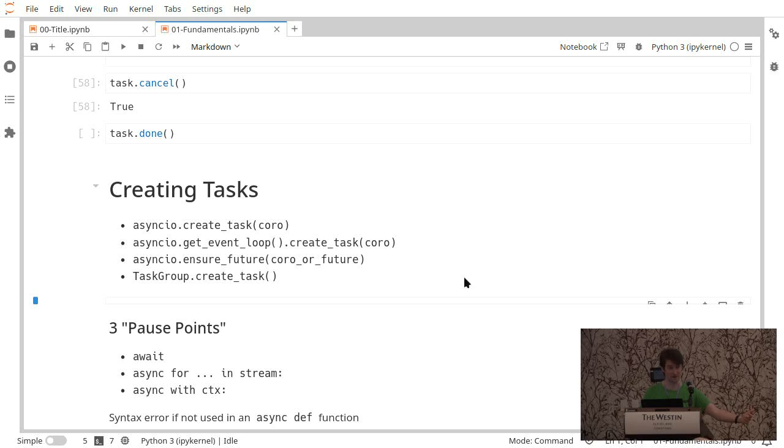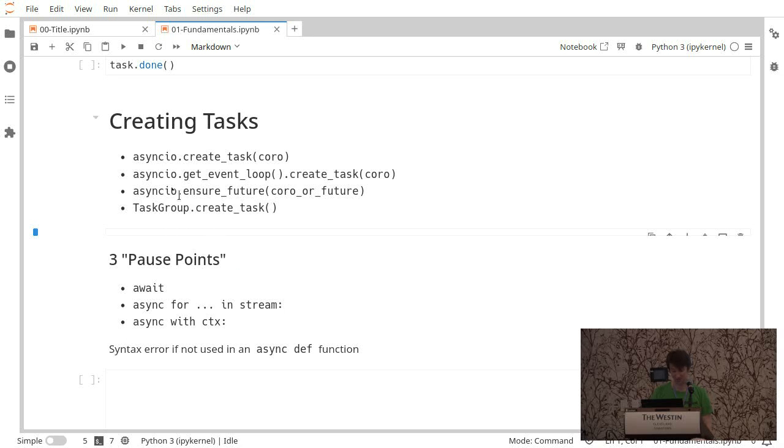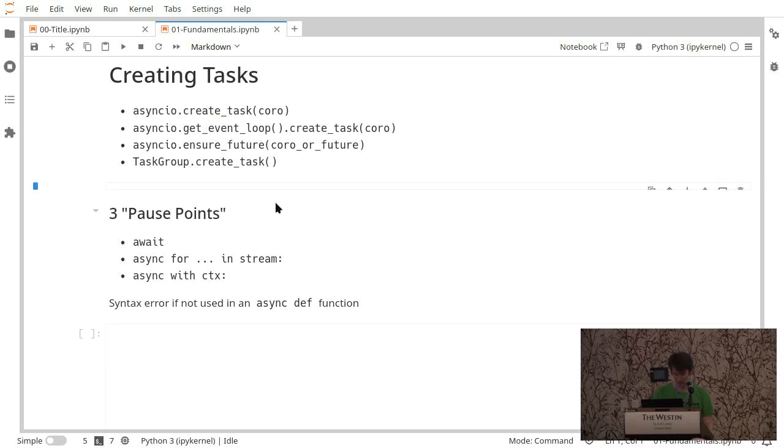It'll error with a type error if you pass it a task or a future. Ensure_future is again the nicer interface where I don't know what I was given exactly, but I know I can make a future out of it using ensure_future. So that's doing the type check for you to make sure that the thing you're using is a future. And then task groups, so we'll get to that.